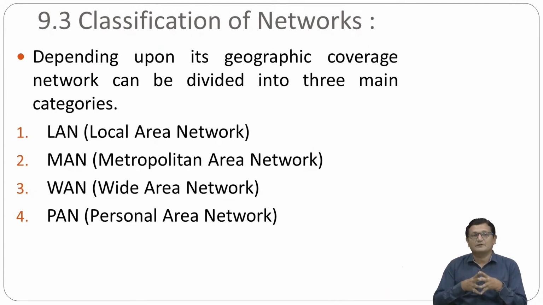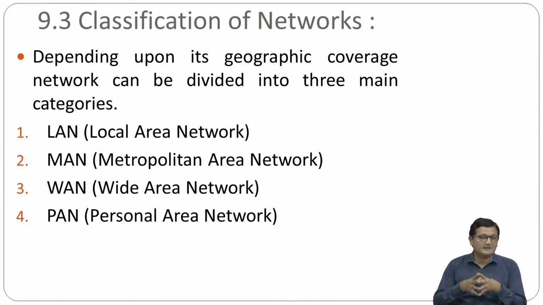The second network is called metropolitan area network. This is slightly bigger than the local area network. A local area network is situated at one premises or one place, while a metropolitan area network covers the whole city or a nearby city. For example, the network of all the stations of the metro train or BRTS would be a metropolitan area network. City cable covers the entire city, so it is also a metropolitan area network.